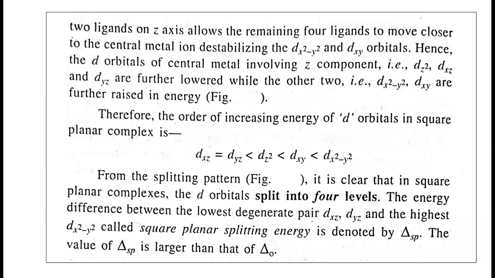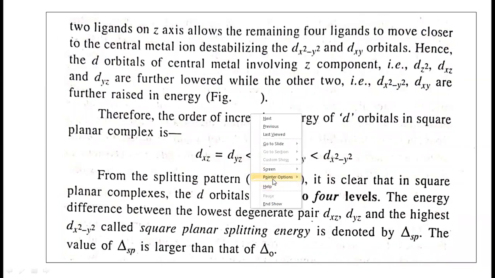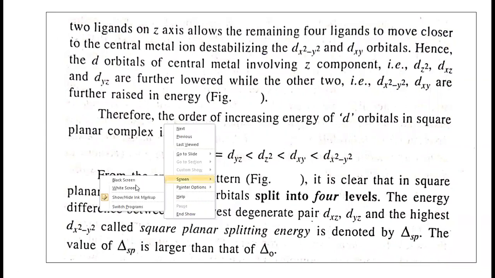So there is a loss of two ligands on the z axis. Let us show this diagrammatically in the square planar complex. First of all, draw the diagram belonging to the tetragonally distorted octahedral complex. The two ligands along the z axis move away from the central metal.